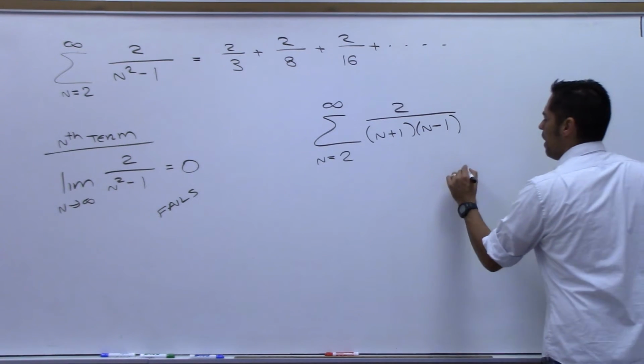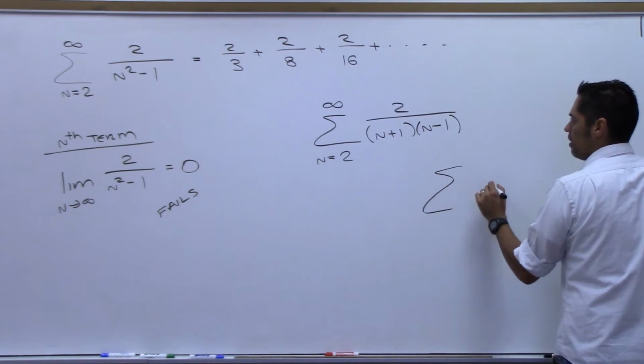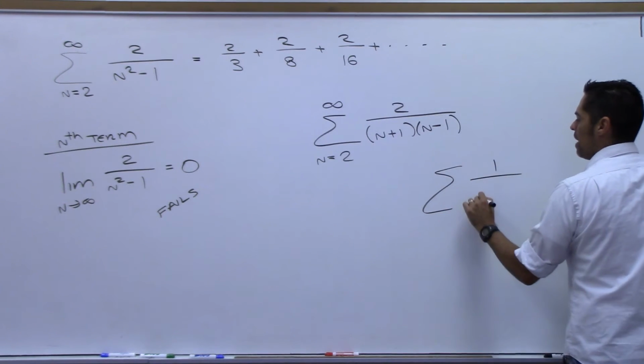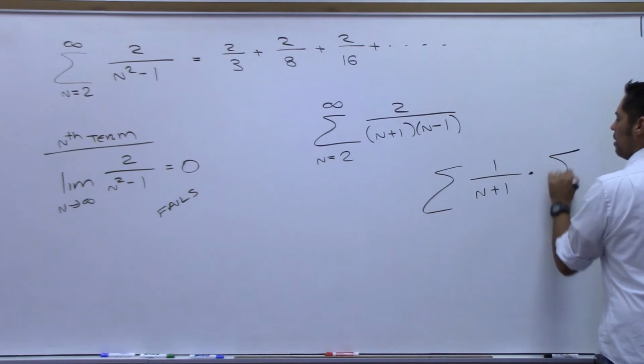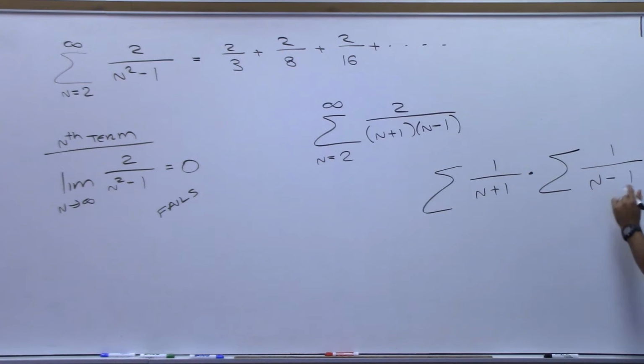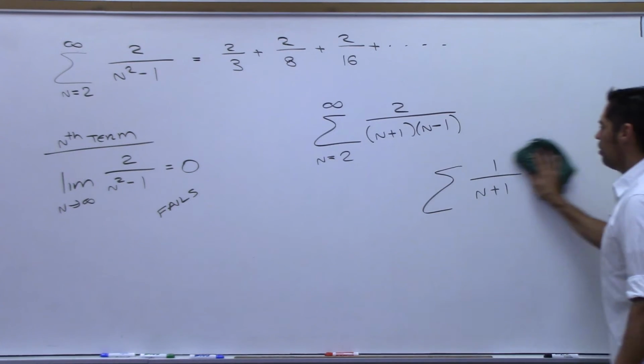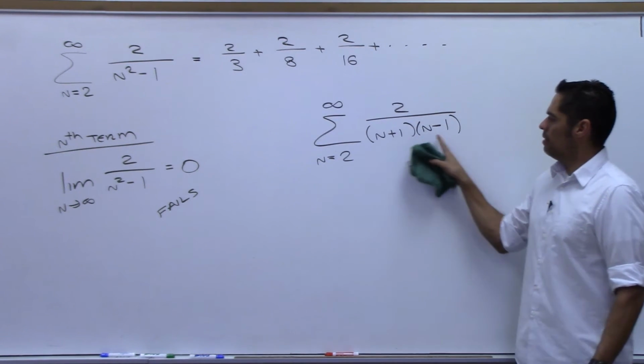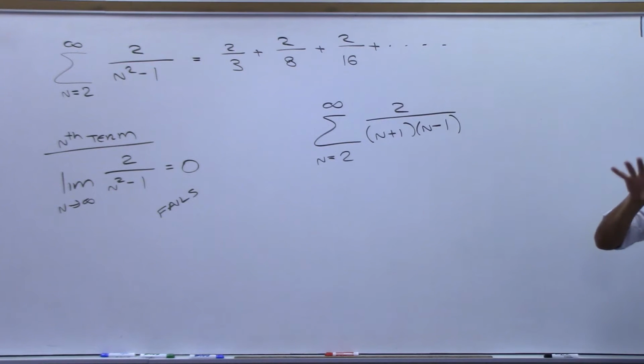But you won't be able to just do, like, I don't know how you would do the top, but you can't just make this like this. This is not allowed. You can't break a product out like this, a sum out like this. But you're on the right track. How could you turn that into these n plus 1 and n minus 1 separated?